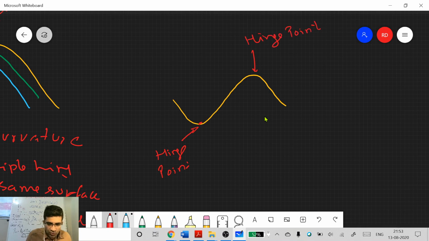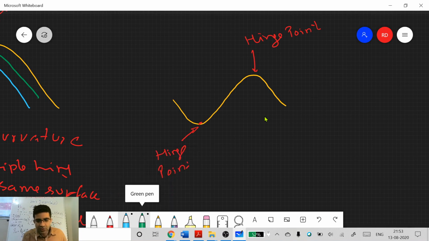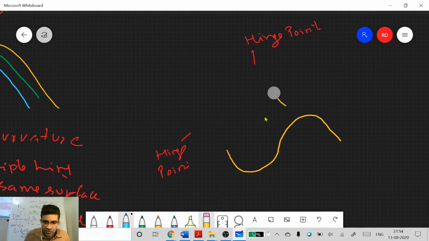So you see maximum curvature here. What is happening to the curvature slowly as you're moving away? It is changing. It is becoming smaller and smaller. If we take the second derivative, we have almost a straight line here, because I find it slightly difficult to draw. Maybe this demonstrates it better. You already know what these hinge points are, so I will draw them. This is one of the hinge points, and this is another hinge point.